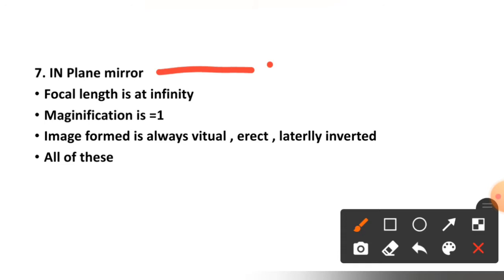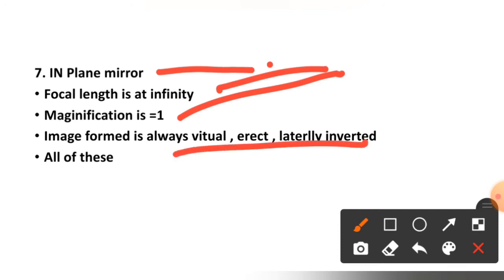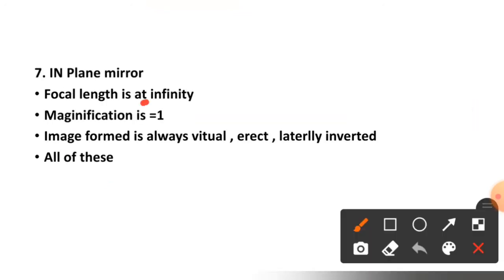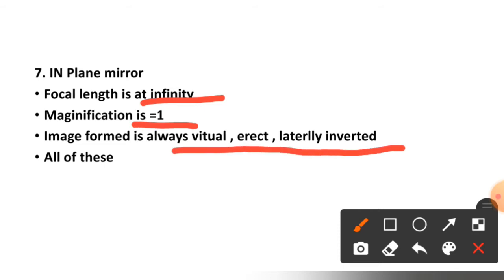True statement about the plane mirror is, focal length is at infinity, magnification is equal to 1. Image formed is always virtual, erect, laterally inverted or all of the above. The correct option is option number D. All of these are correct. Focal length is at infinity, magnification is equal to 1, image is always virtual, erect and laterally inverted.